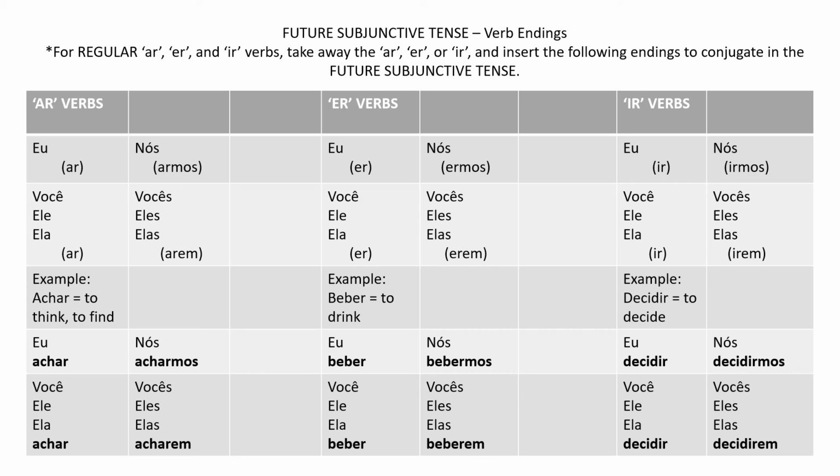So basically, you're using the full verbs, and then for the nós form, you're just adding MOS, and for the vocês form, EM. However you want to work it out in your mind, however it makes sense. Whether you want to take off the AR, ER, IR and add them back on, or just keep them on and then just add the couple of new endings for the nós and the vocês form, it's up to you. But you'll see. Let's go into these next videos, and I'll show you how to use this tense in conversational speech. So, all right, there you have it.